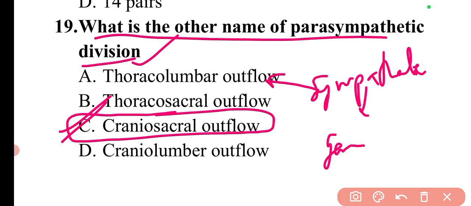So there are different types of subdivisions, and you can simply remember two. If the parasympathetic ganglion is there, then it will be craniosacral outflow, because there is both the cranial outflow and the sacral outflow. But for sympathetic ganglia, it will be thoracolumbar outflow.